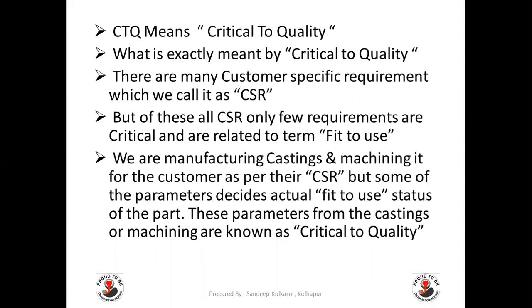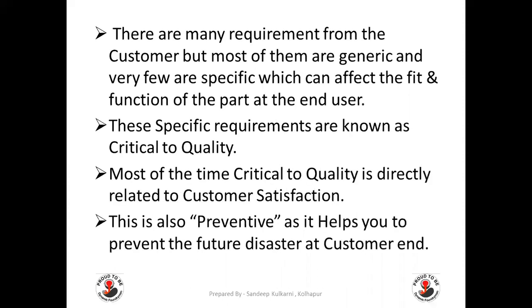We are manufacturing castings and machining them for the customer as per their CSR. But some of the parameters that decide the actual fit to use status of the part, those parameters which decide the fit to use status from the casting or machining, are known as critical to quality. There are many requirements from the customer, but most of them are generic and very few are specific, which can affect the fit and function of the part at end use. These specific requirements are known as critical to quality.